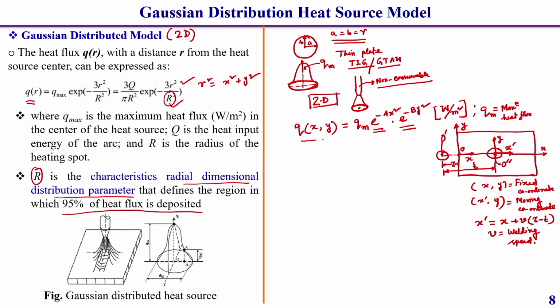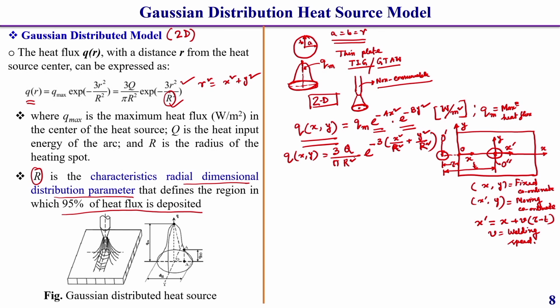Now, from this equation, q(x, y) comes as 3Q divided by pi r square, exponential to the power minus 3 times x square by r square plus y square by r square. How it comes, I will discuss everything in detail.